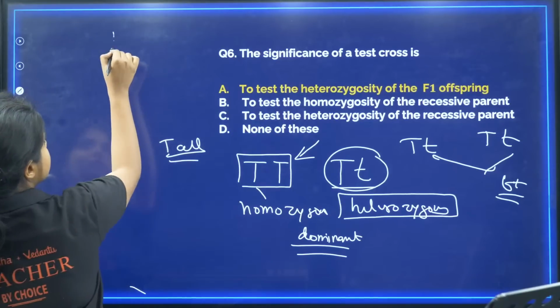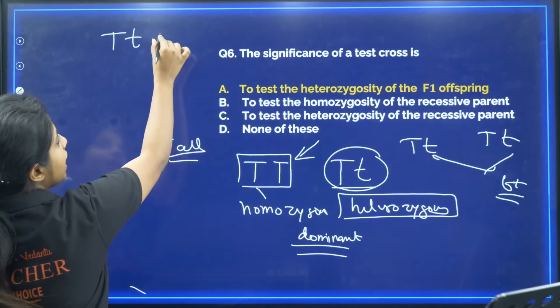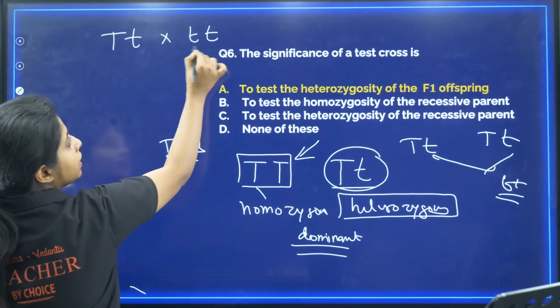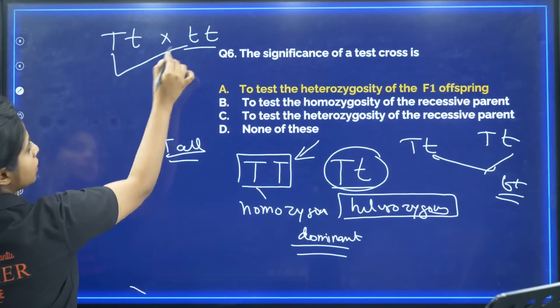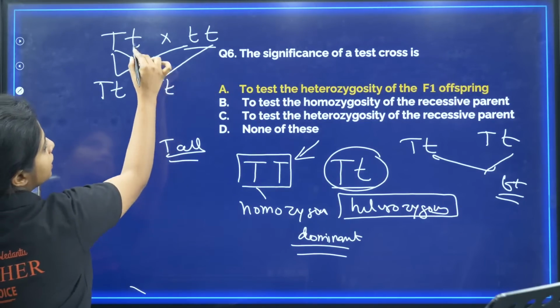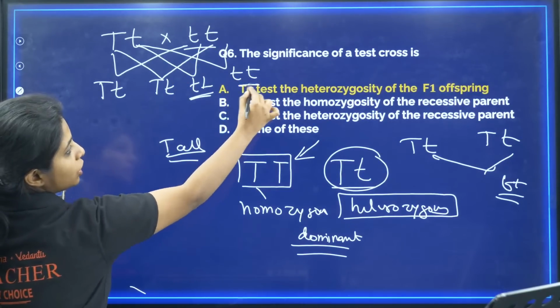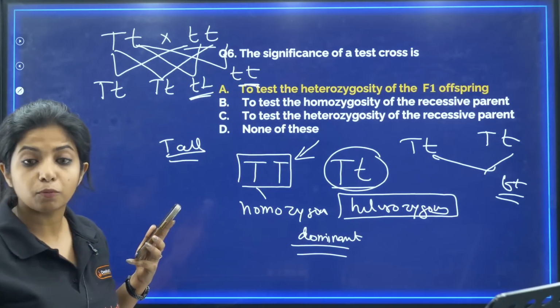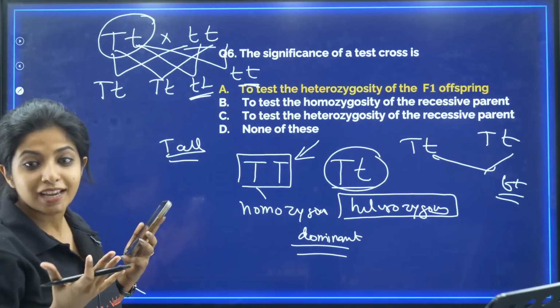There, what I have to do is take the parent plant and cross it with the recessive parent. And in that case, what will I get? Suppose this and this goes, I get capital T, small t. This and this goes, I get capital T, small t. This and this, small t, small t. This and this, small t, small t. So since dwarf children are being produced, I get to understand that it is not homozygous, it is heterozygous.